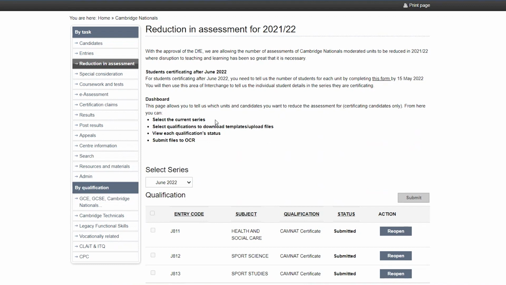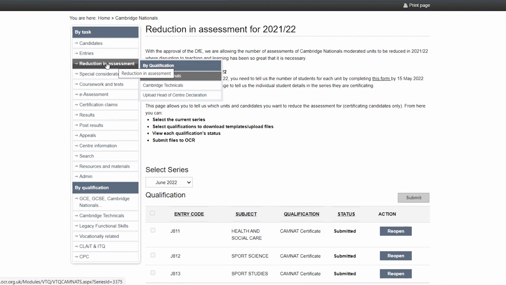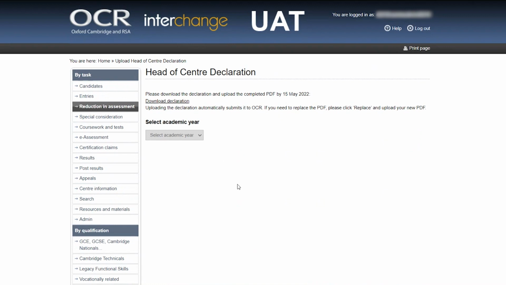So once again, go to the Head of Centre declaration, which is found under the reduction in assessment on the task menu, and then select to upload Head of Centre declaration. Go to the hyperlink, which is in the text, to download the declaration form. And this will take you to an editable PDF form on the OCR website.